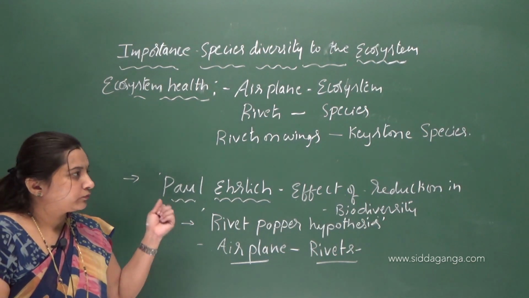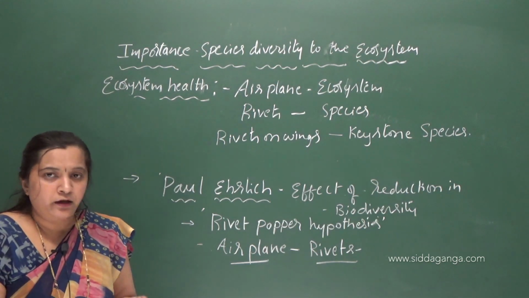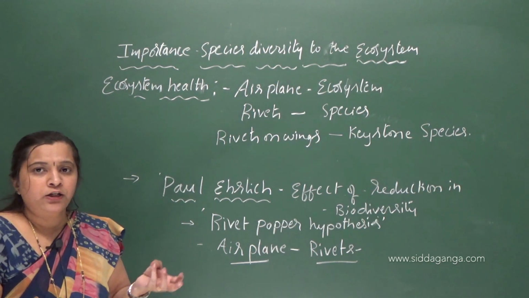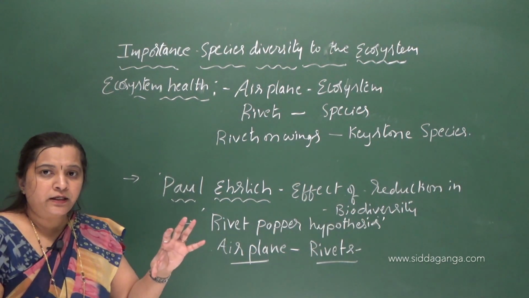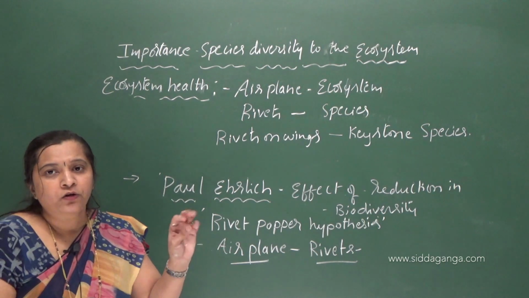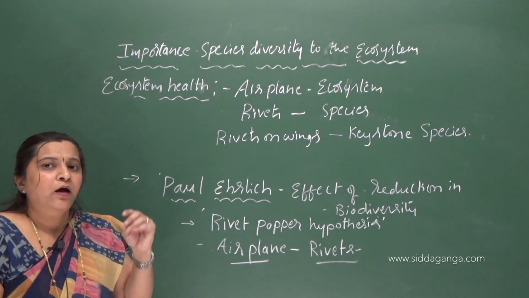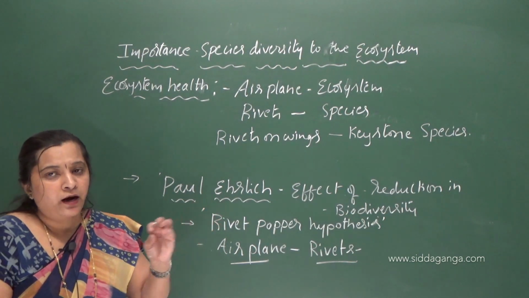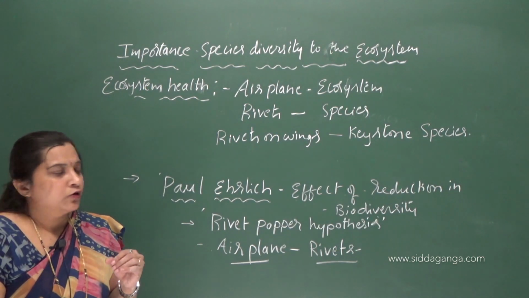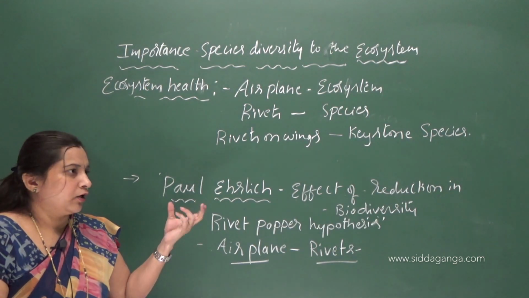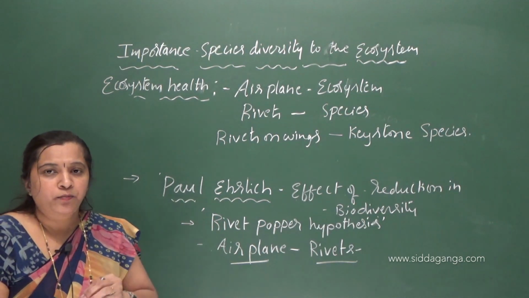In this session we discussed the species area relationship. According to the species area relationship, as the explored area increases, the number of species also increases, but only up to a limit. That was observed by Alexander von Humboldt. And then the importance of species diversity to the ecosystem, the experiment conducted by David Tilman, and the Rivet-Popper hypothesis. All these are important.